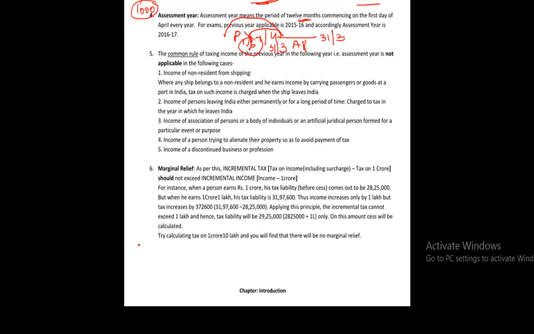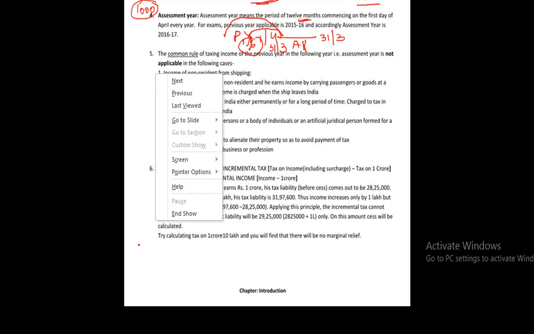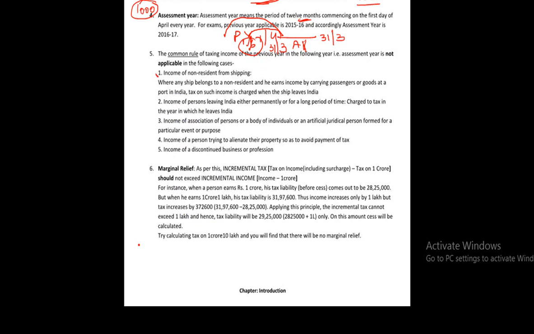There are 5 circumstances, that is income of non-resident from shipping. Where any ship belongs to a non-resident, कोई non-resident है, shipping business चला रहा है by carrying passengers or goods at a port in India. Tax on such income is charged when the ship leaves India. जैसे ही शिप इंडिया को leave कर जाएगी हम उससे साथ में टैक्स ले लेंगे. भाई पता नहीं तू वापस आएगा कि नहीं आएगा, टैक्स अभी देके जा. Generally the tax charge is 7.5% of the freight charge by the non-resident.